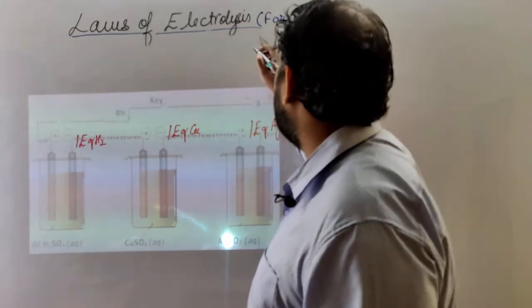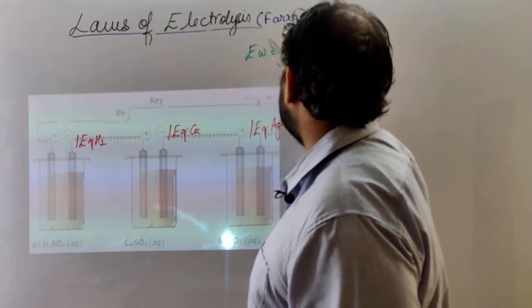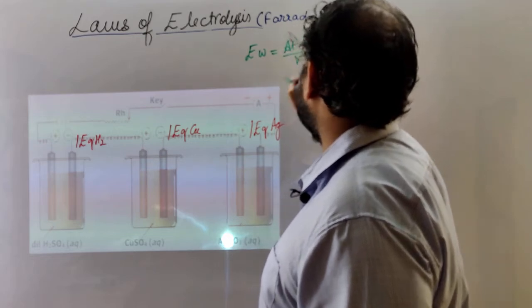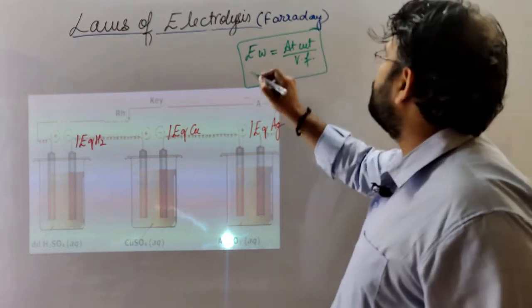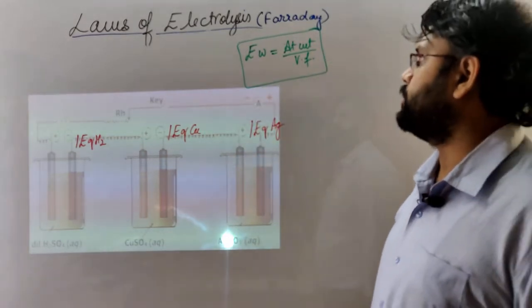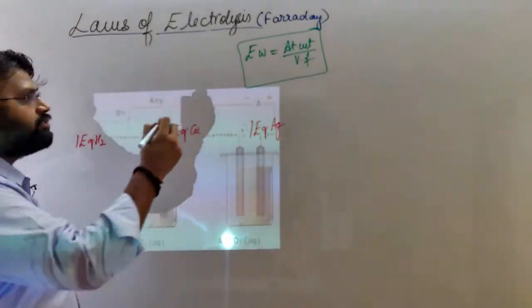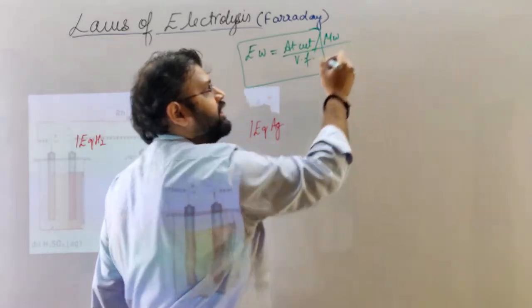We should know this formula: equivalent weight is equal to atomic weight upon valency factor. Note this down. Hydrogen is a molecule, H2 is a molecule, so if a molecule is there, we take molecular weight upon valency factor.